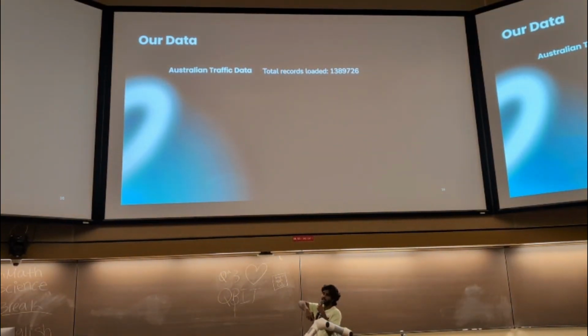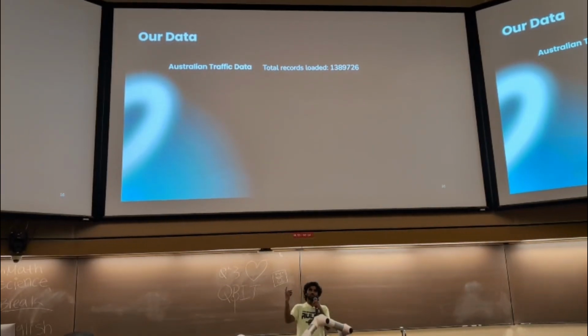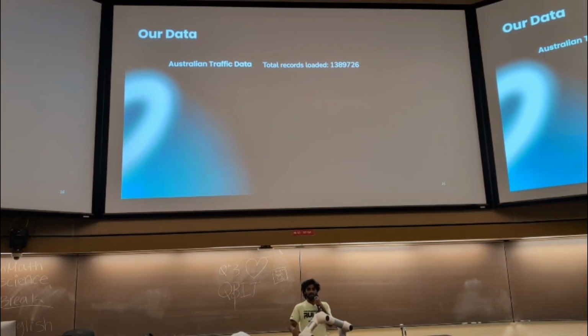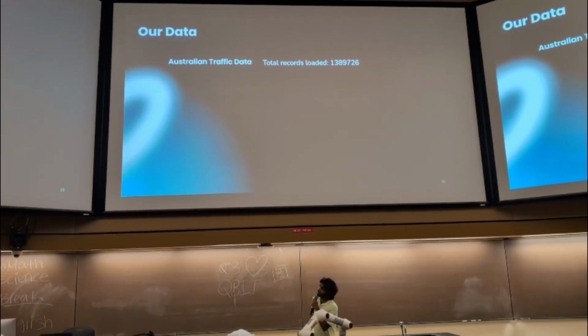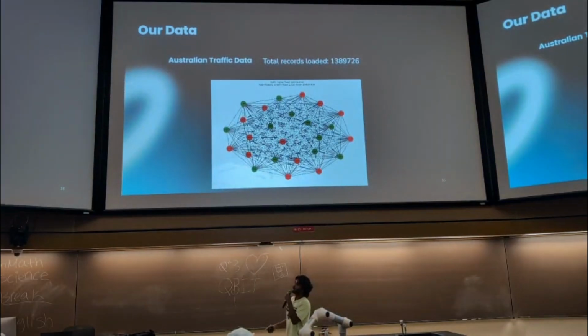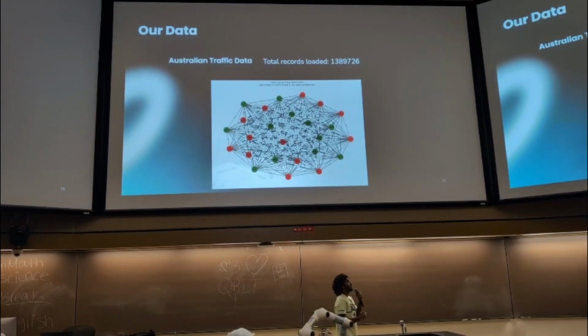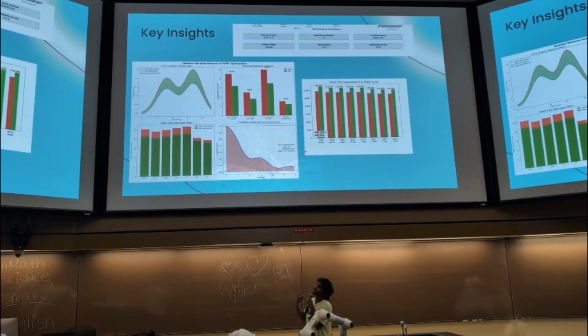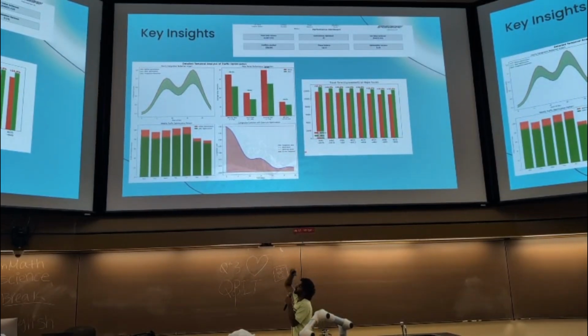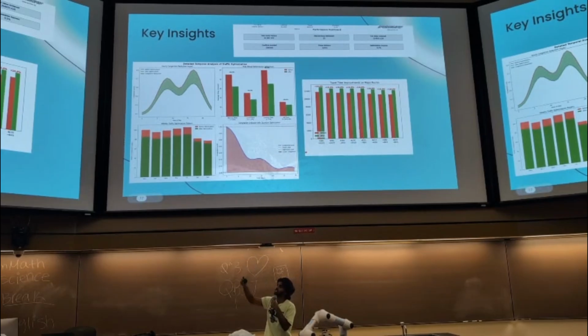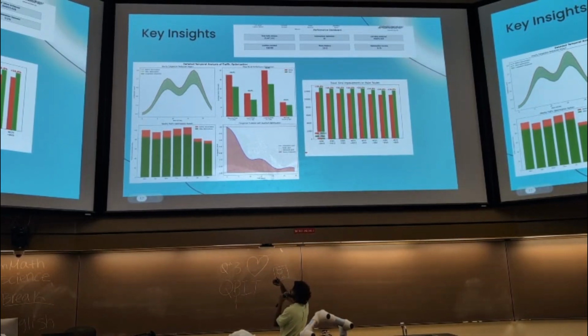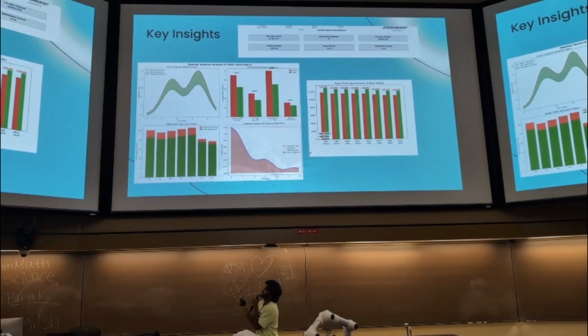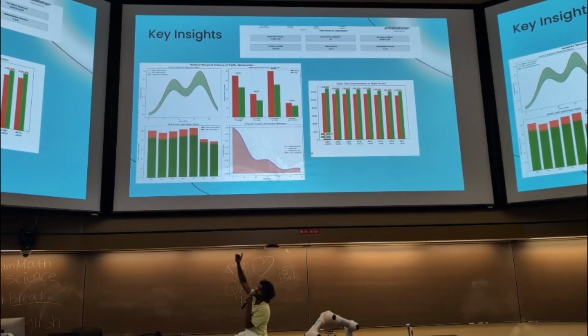Right, so how did we test our algorithm? We used Australian traffic data from 1st September 2025 till 9th September 2025, which consists of so many records. It's a big number. And the quantum computing algorithm gave us a beautiful graph which shows green and red lights. But this doesn't really look that nice, right? Let's see what it actually tells us. Well, the key insight from this graph is that the traffic optimization before and after our algorithm is significantly higher. As you can see, during the peak hours, the time is massively saved, and a lot of other factors like the performance dashboard, etc.